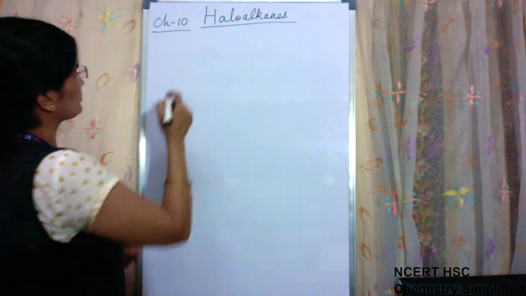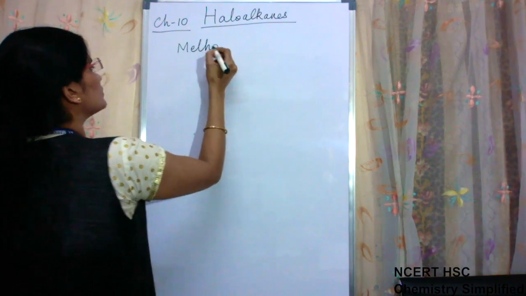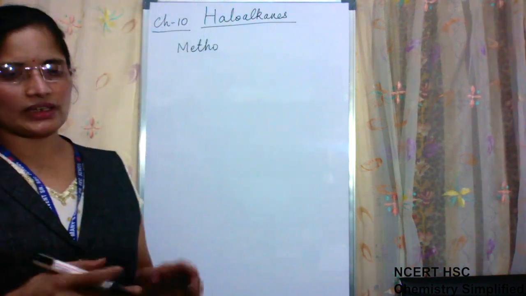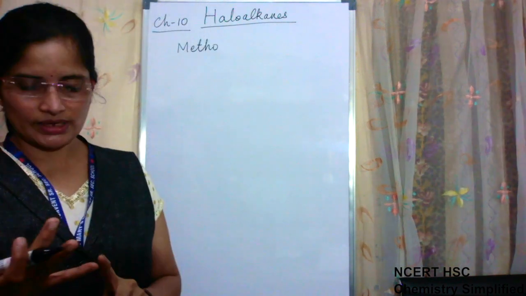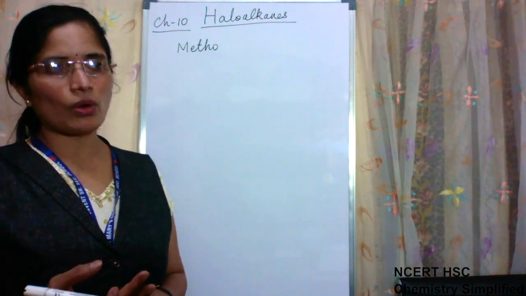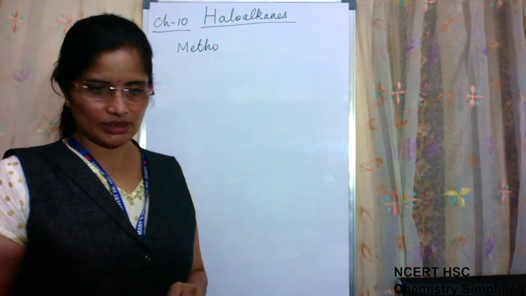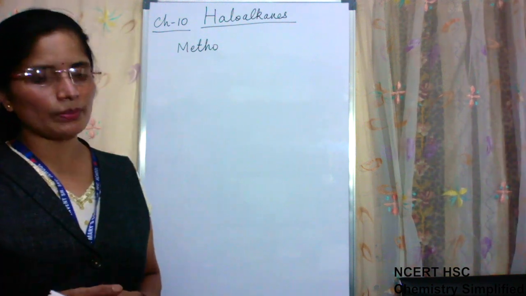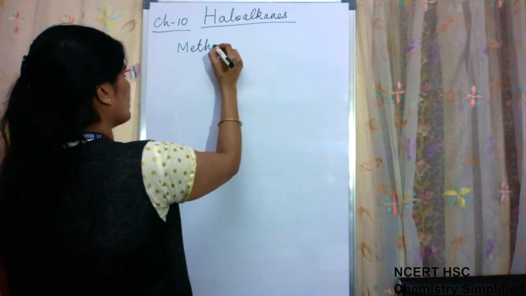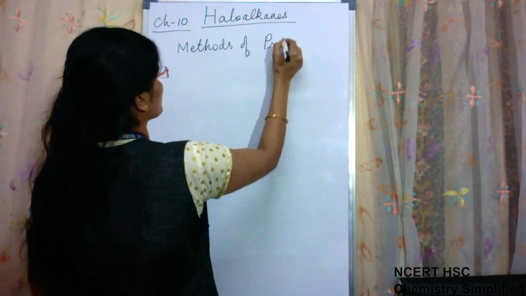Now, see, there are a lot of compounds which you all have to study. For every compound, the sequence will go like this. First, we will discuss its general structure. Second, we will talk about methods of preparation, then physical properties, and then chemical properties. And for very few compounds, we have to see their uses also. So the first point in this is methods of preparation.